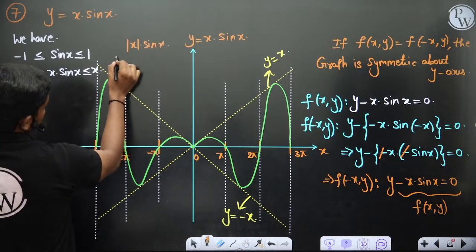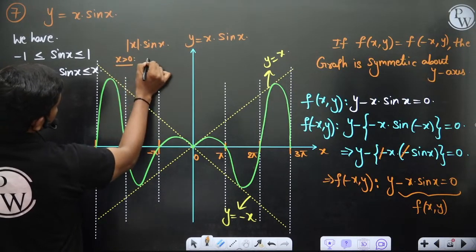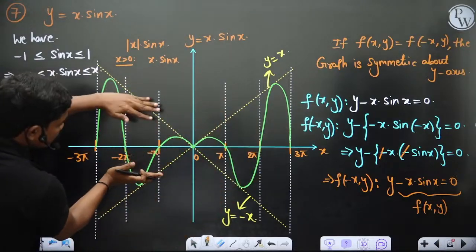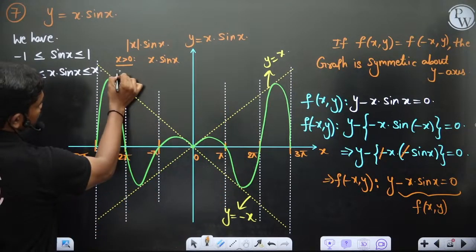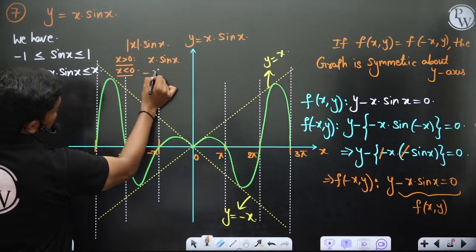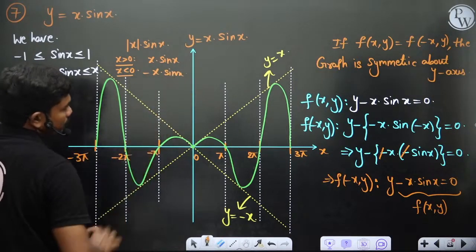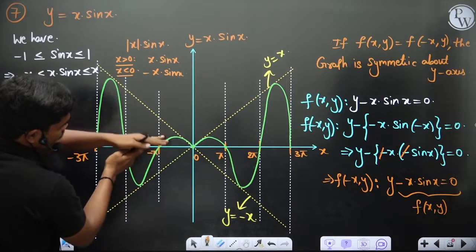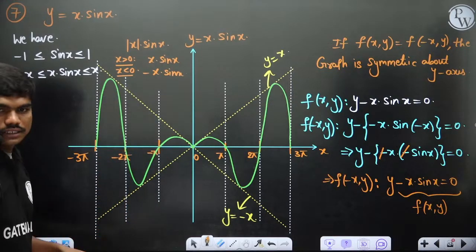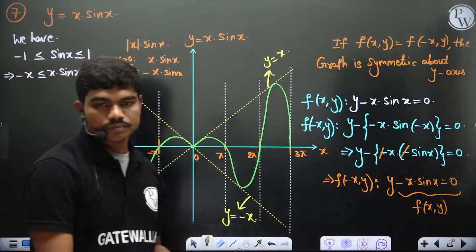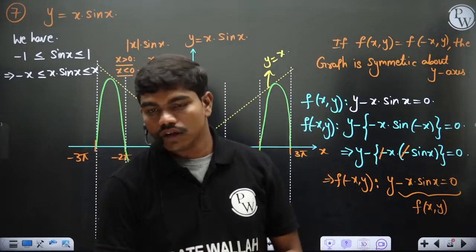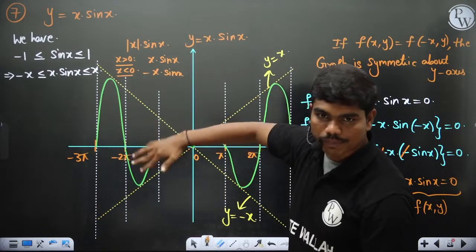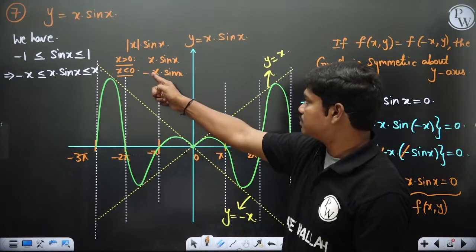then when x is positive, if x greater than 0, it's like x sin x, which means on the right hand side this part, and on the left hand side it will just flip. Okay, so when x is less than 0, you have minus x into sin x. So on the right hand side this graph remains same. On the left hand side these values will be a reflection about the x axis. That's all. Clear? Okay, on this side basically right hand side remains same, but on the left hand side there will be a flipping reflection about the x axis because of this minus sign.